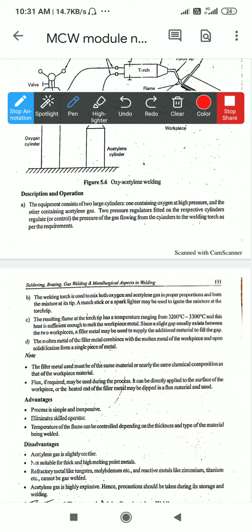Now, let us see some advantages and disadvantages of this procedure. The process is simple and inexpensive. It eliminates the need for a skilled operator. The temperature of the flame can be controlled depending on the thickness and the type of material being melted.